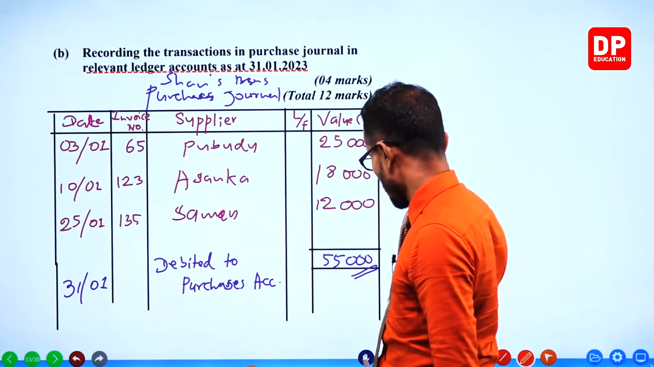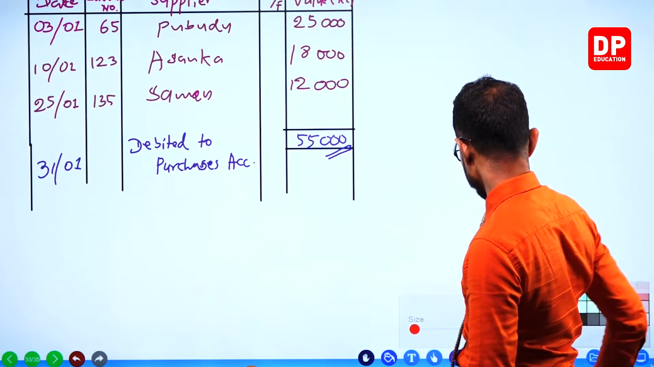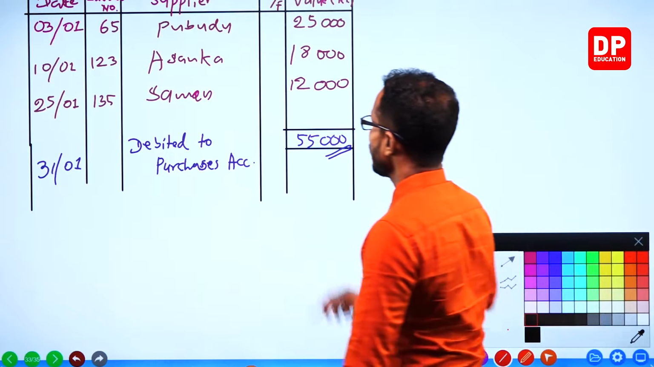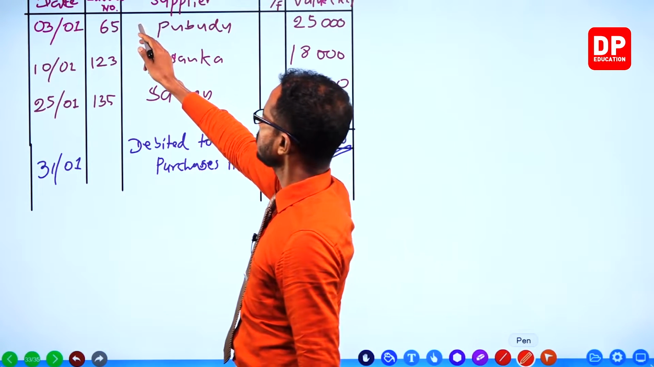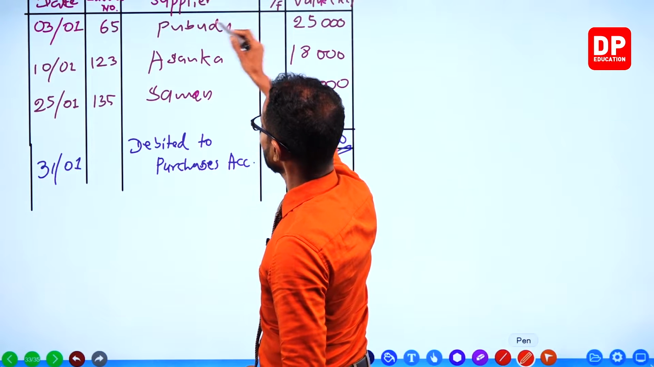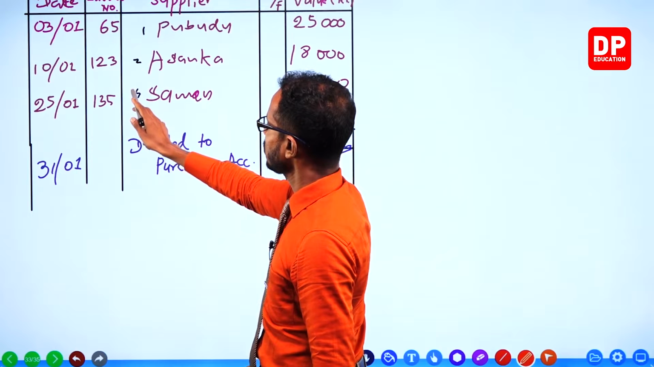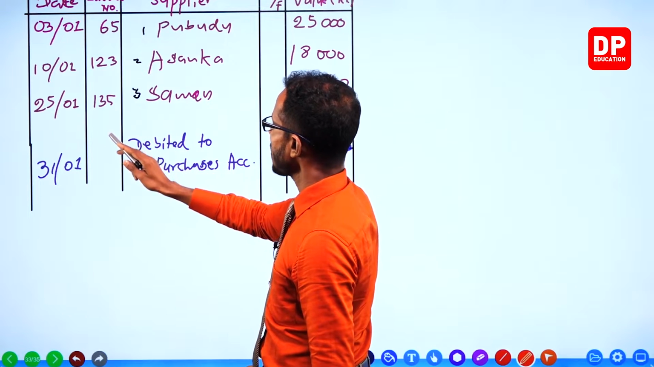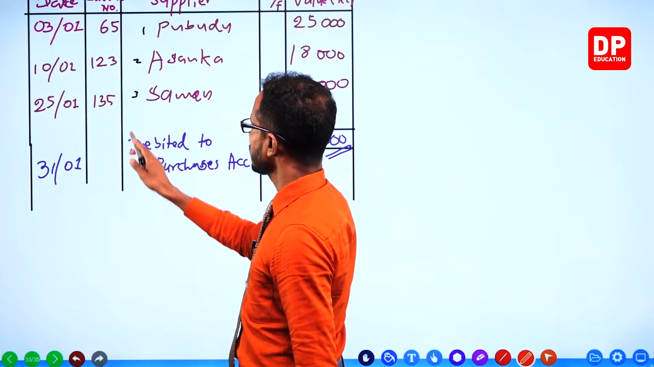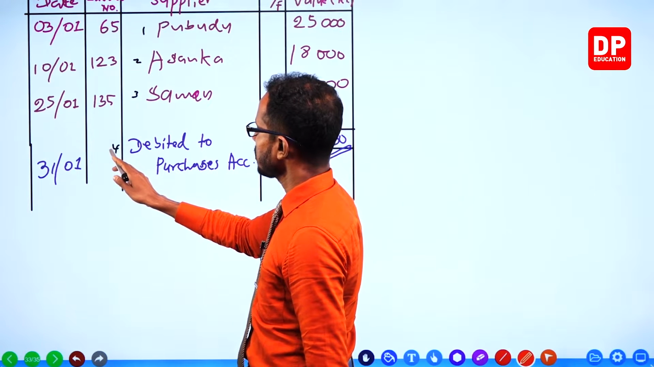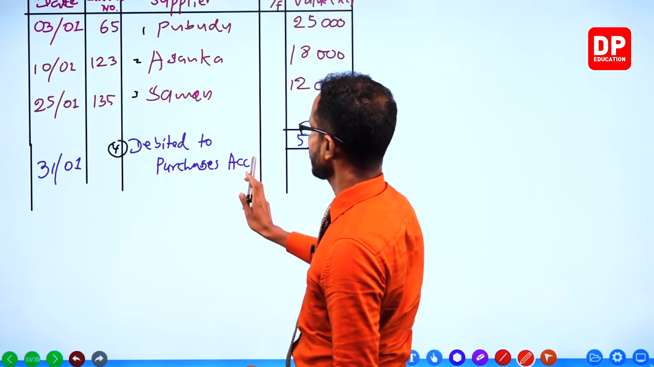Relevant ledger accounts. Okay, I'm going to take this up, all the way up, and I'm going to draw the ledger accounts. How many ledger accounts do we need? We need 1 for Pubudu, 1 for Asanka, and 1 for Saman. And then we need 1 more for the purchases account, right? For the purchases account.